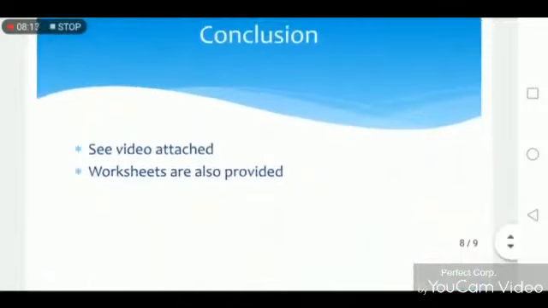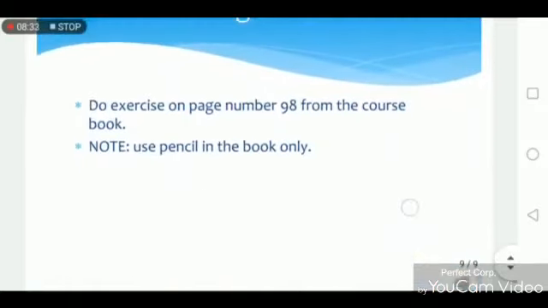In conclusion, I am going to play a video for you all which can enhance your today's learning. Also, worksheets are provided. You have to give it a try and go through it and try to solve them all. In the last, I'm giving the assignment that you have to do the exercise on page number 98 of the course book.